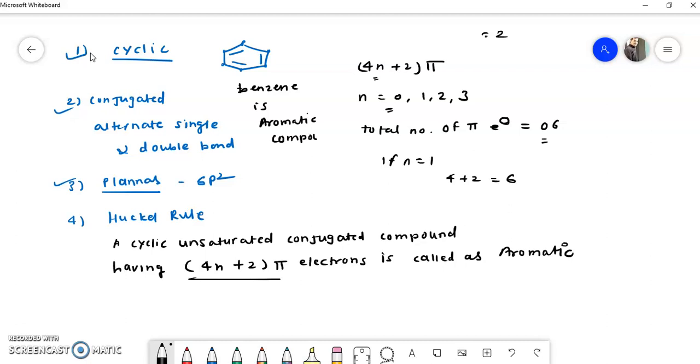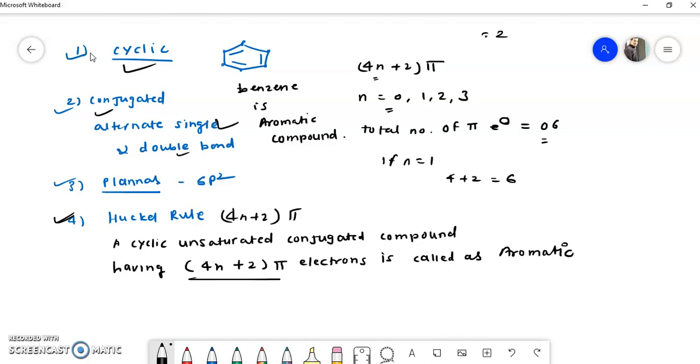Once again I will explain the 4 criteria of aromaticity. The first criterion is that a compound should be cyclic. The second is that it should be conjugated, meaning alternate single and double bonds should be there. The third is that the compound should be planar, meaning each atom has sp2 hybridization. And the fourth, a very important rule, is that the 4n plus 2 pi electron rule should be obeyed. These 3 points are simple, but this rule we have to understand very carefully, because it is very important to impart aromaticity.